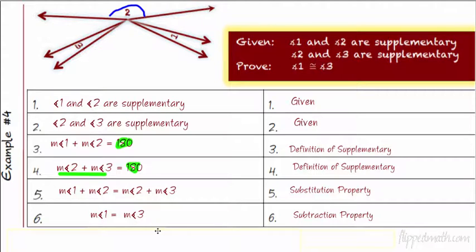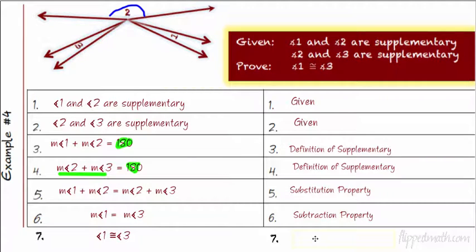We are almost done. It looks pretty close. And honestly, your teacher might take that and you might be done for the day. But I'm going to say you're not really done yet because you're talking about the measures here. You're not talking about being congruent. You're talking about being equal. So we need one more step. So step 7, and what are you going to write? Well, you're going to write what they want you to prove. Angle 1 is congruent to angle 3.